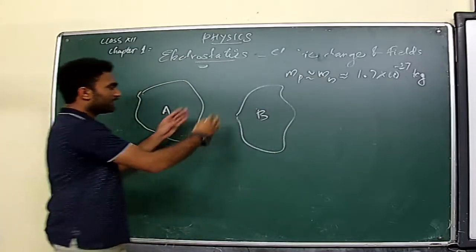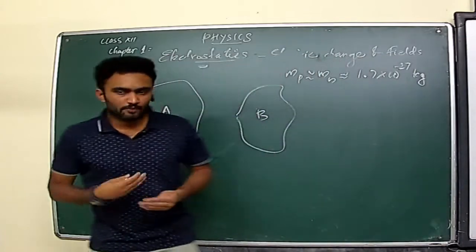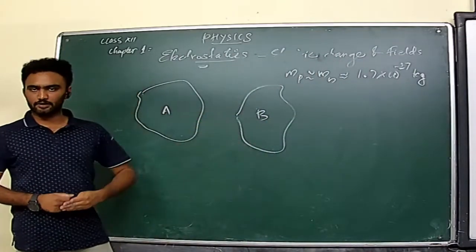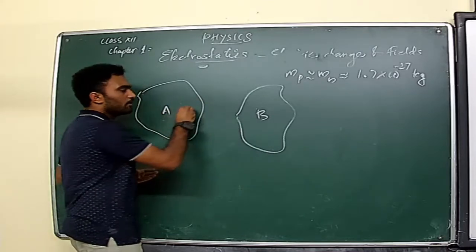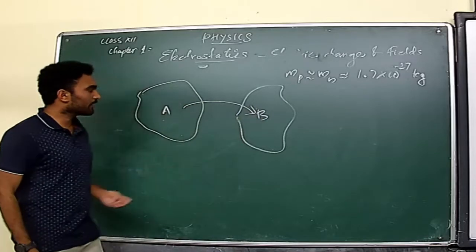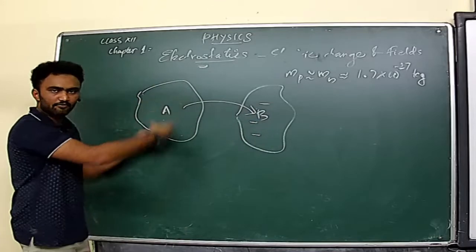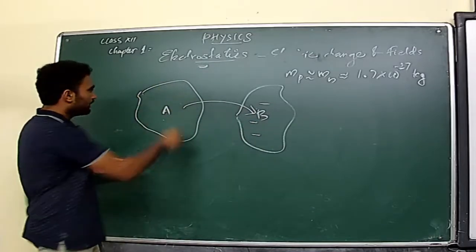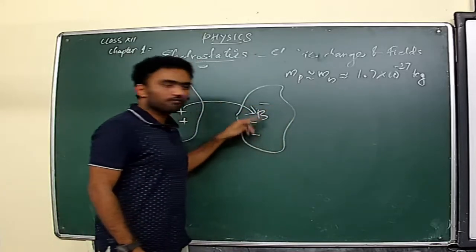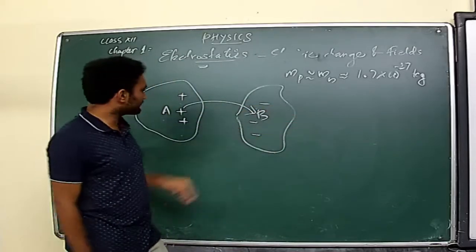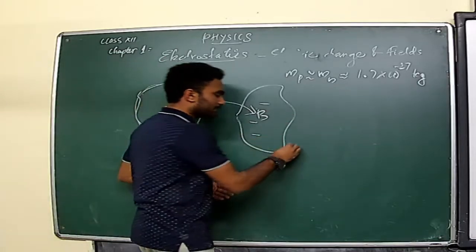When we rub these two bodies together, what happens? There can be a flow of charge from one body to another, which means some of the electrons in body A can move to B. If some electrons move to B, definitely there will be a deficiency of electrons in body A, and the same amount of deficiency is created there with an addition of the same number of electrons in the other body. In such a manner, body A will get positively charged and B will get a negative charge.